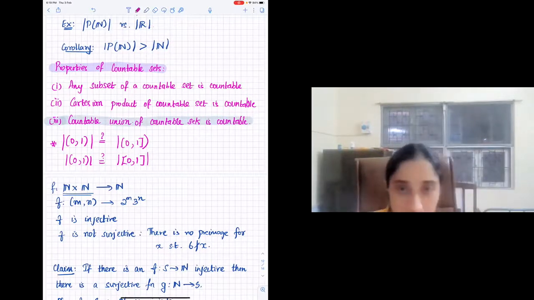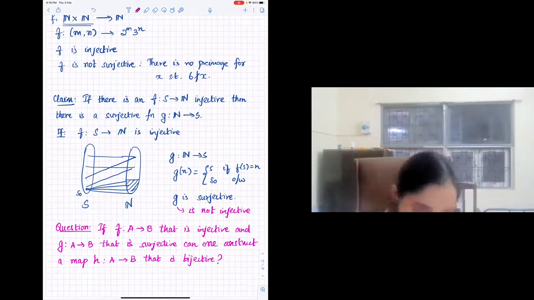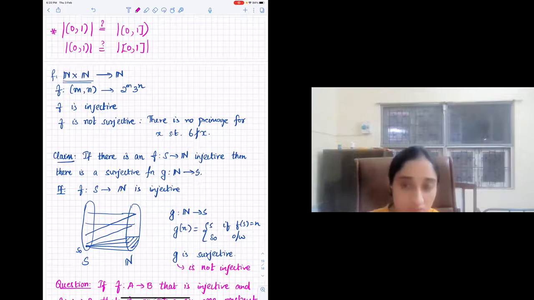Ma'am, in the last theorem, if we have an injective map, can all this be avoided just by saying that since N is countable, all its subsets are also countable? So we already have a map from whatever set we need to a subset of N, which is countable. You have a bijection, right? Yes. So what she's saying is, what I wanted to say at the end of it is that it is enough to prove an injective map to show that a set is countable. It is enough to come up with an injective map from that set to a subset of N. I think that is what she's also saying.